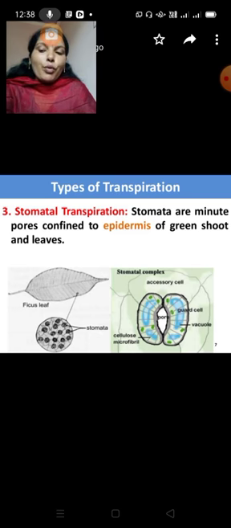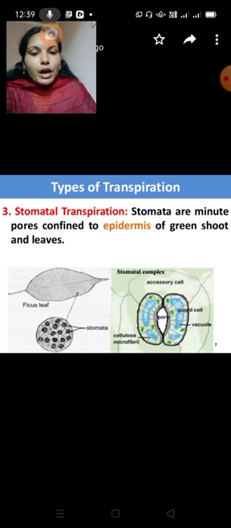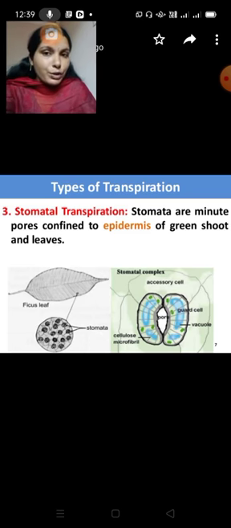Next, mostly we have to know about the structure of stomata, so that we can understand how the stomatal movement is taking place. That is the mechanism: how it is occurring, how the ions are moving from one area to another, what is osmotic potential, how the pressure is increasing in the guard cells and subsidiary cells. Everything we have to know now.